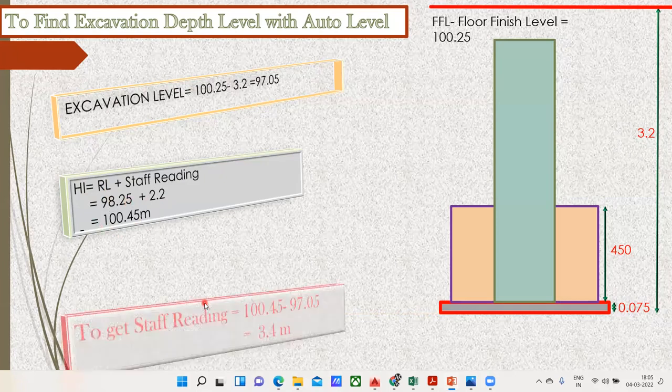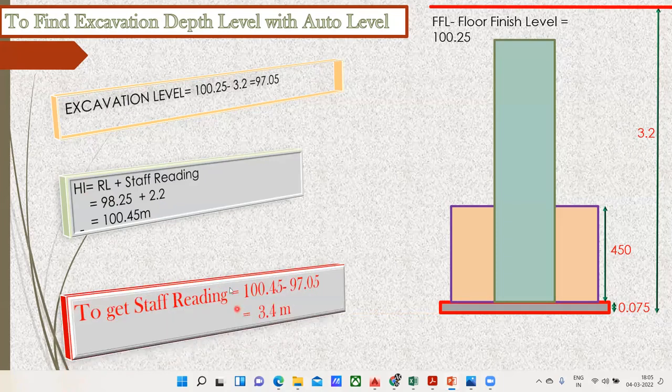Now, to get the staff reading, what I'm supposed to do is 100.45 minus 97.05, which is going to give me 3.4 meter. This is the staff reading that I'm supposed to get when I keep my instrument.